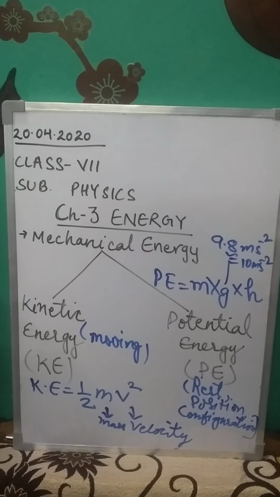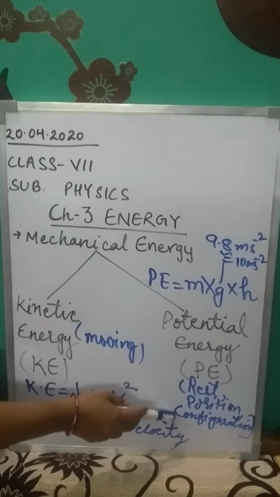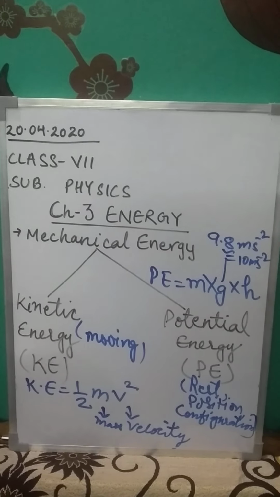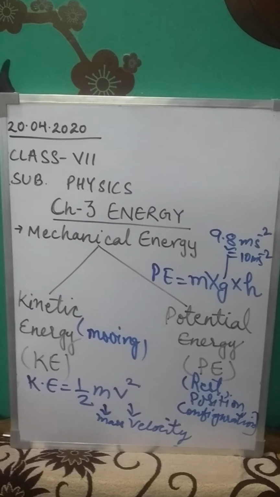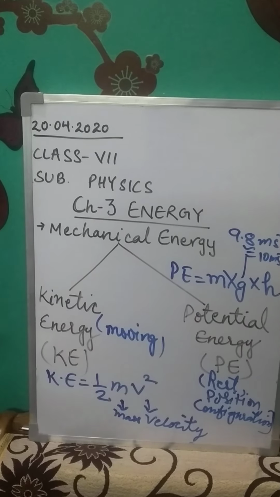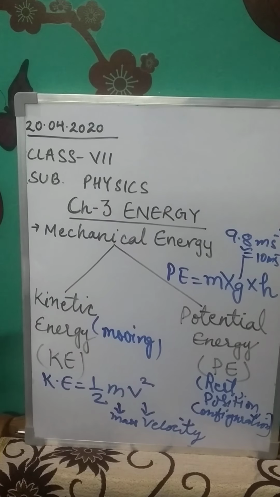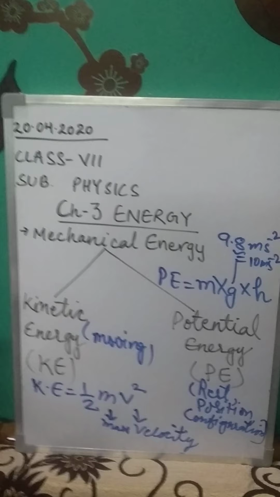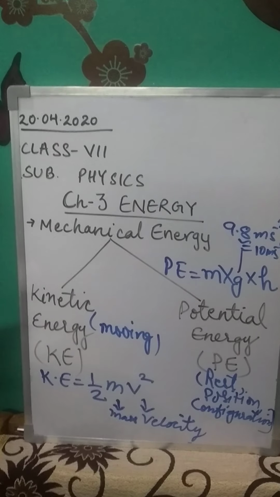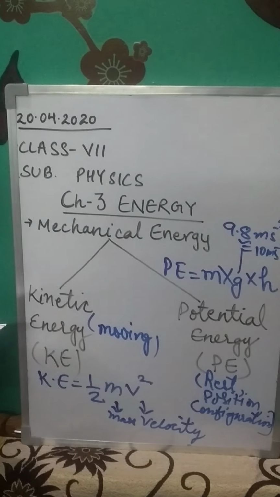Now class, I explained to you that an object can have potential energy because of its configuration as well. When an object has potential energy on account of its configuration or change in configuration, it is known as elastic potential energy. Now what are examples of elastic potential energy? For example, a stone piece on a stretched catapult has what kind of potential energy? Elastic potential energy, because the catapult is stretched, there is a change in configuration.